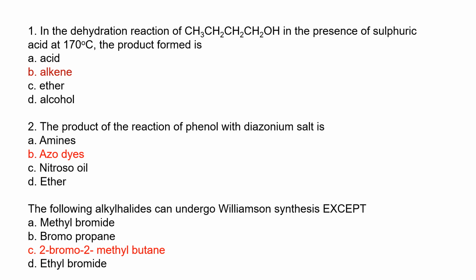In the dehydration reaction of propanol in the presence of sulfuric acid at 170 degrees, the product formed is an alkene. Remember, if it's at 140 degrees, we are going to form an ether. The product of the reaction of phenol with diazonium salt is called azo dye. Azo dye is the dye they use in industry to dye materials. The following alkyl halides can undergo Williamson synthesis except 2-bromo-2-methylbutane, because this is a tertiary alkyl halide.